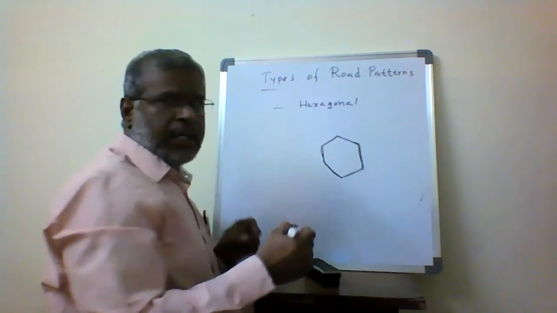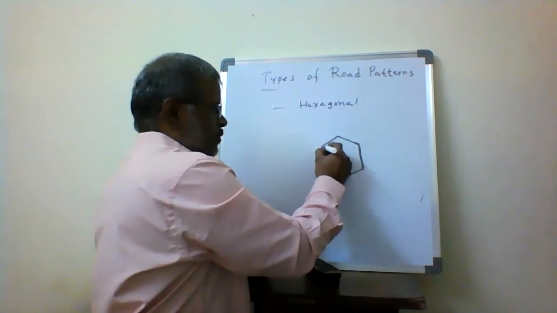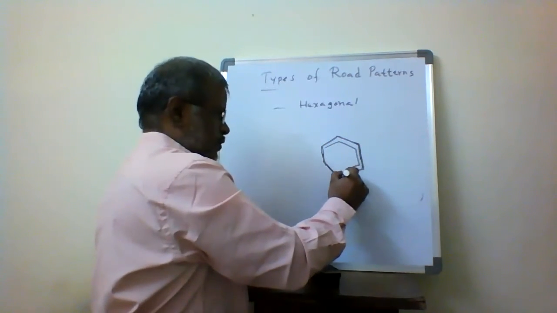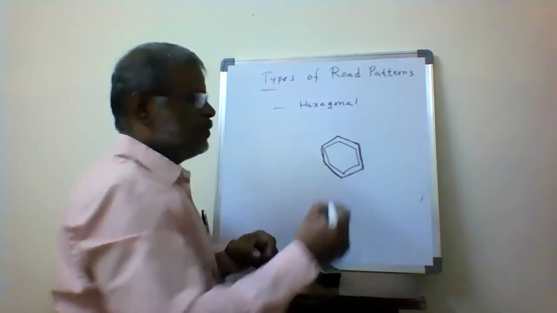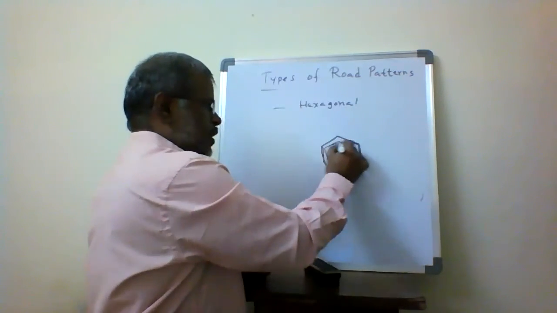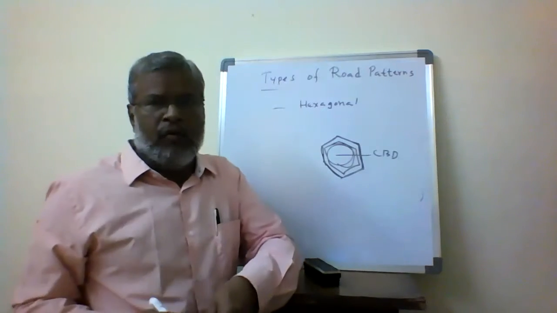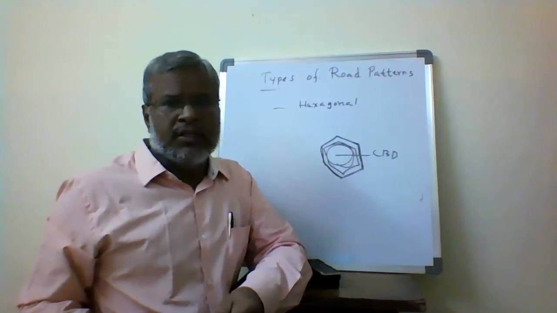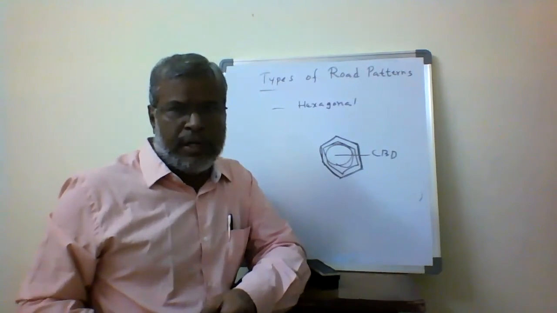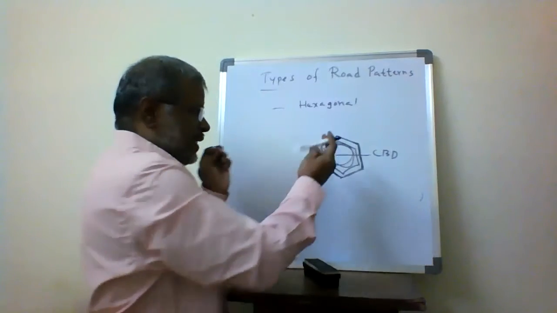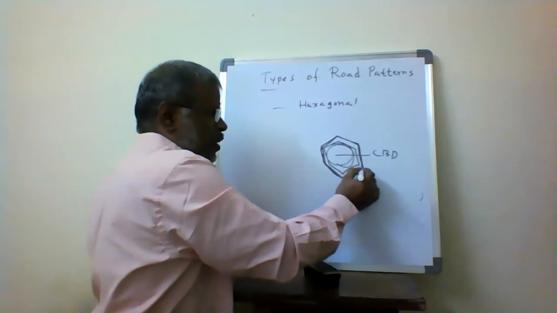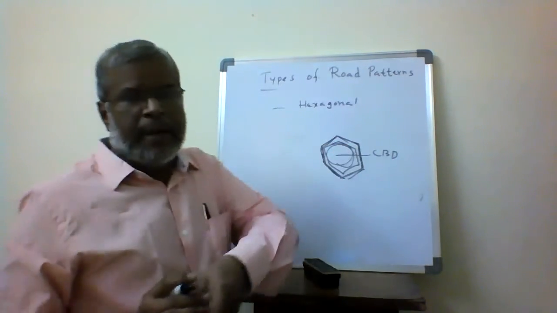So this is the road network we provide, and the development takes place here. This is the CBD area. Earlier we provided radial routes, and now the road network uses the hexagon shape. That's why it is called the hexagonal pattern.